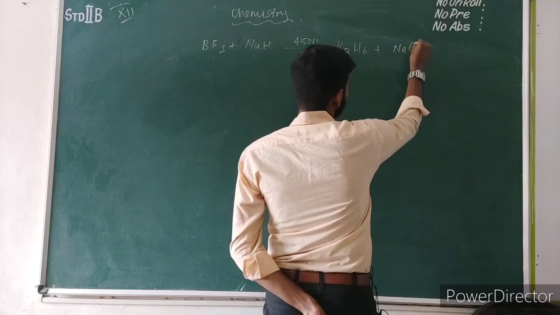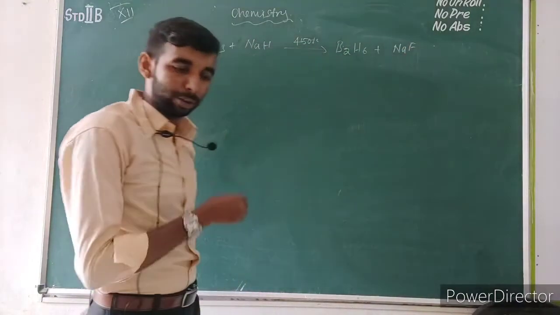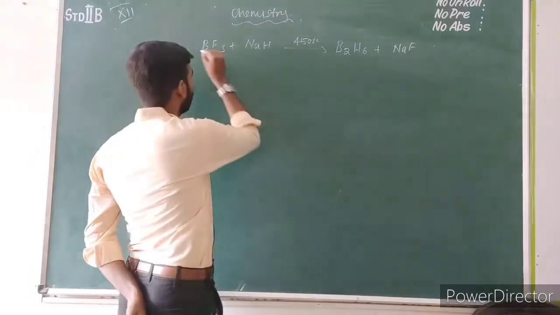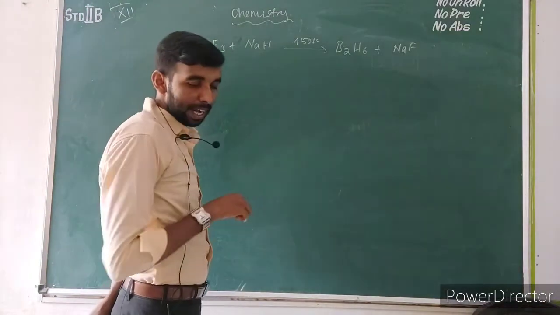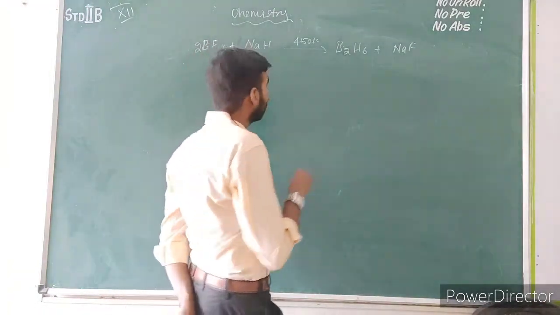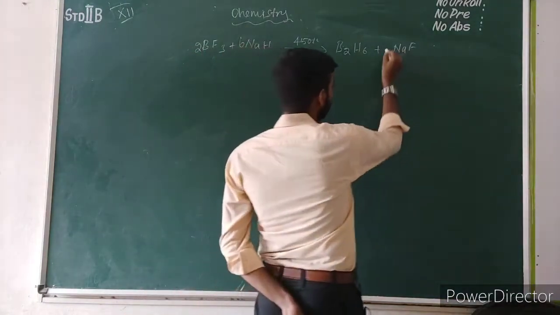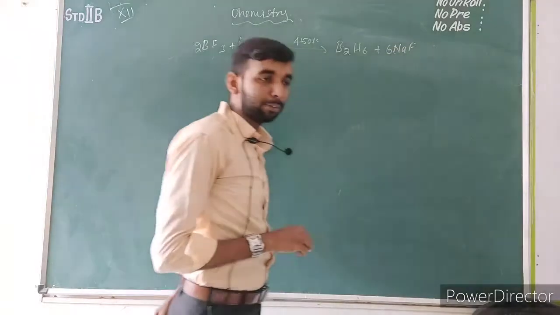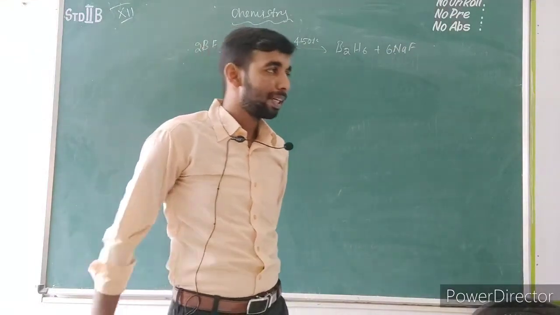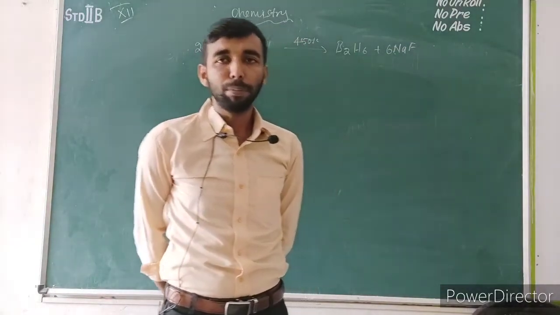After that, you can balance the equation. You have to add 2 before the boron trifluoride and you have to add 6 before the sodium hydride, and here also you have to add 6 before the sodium fluoride. This is the formation of diborane. In the public examination, the question will be how will you prepare diborane?